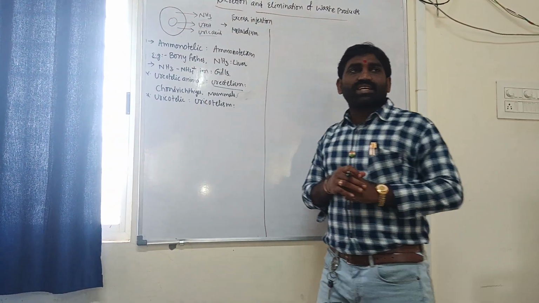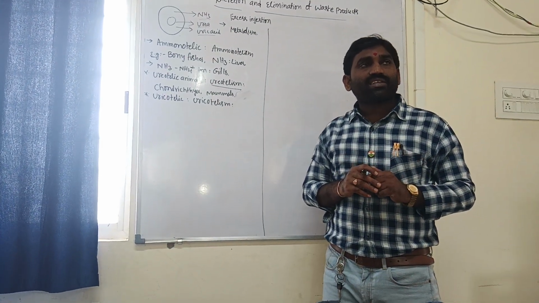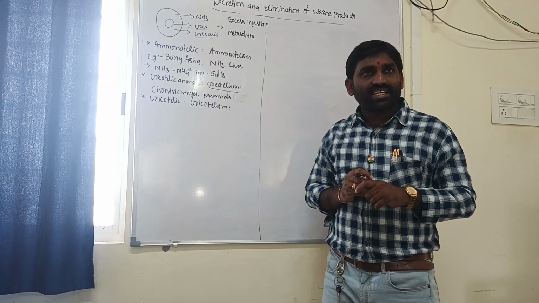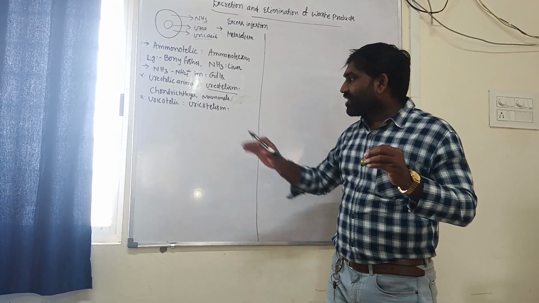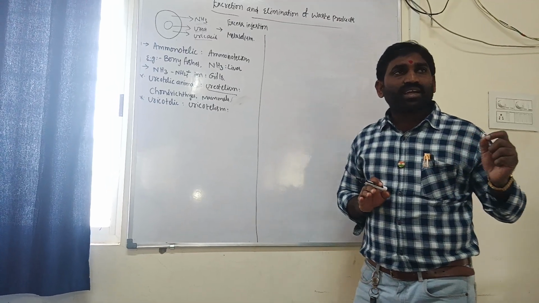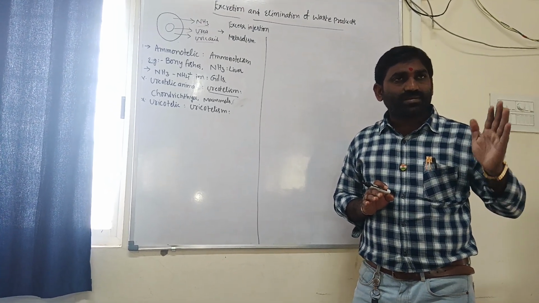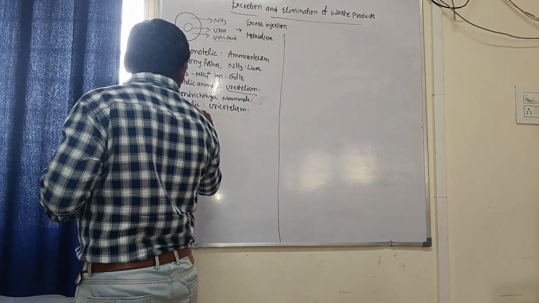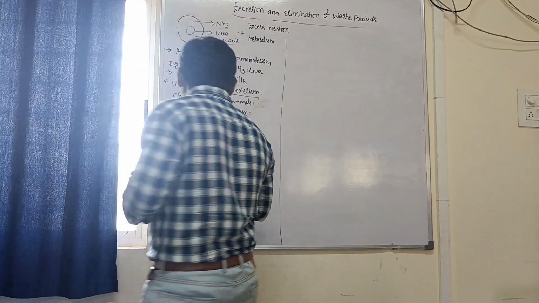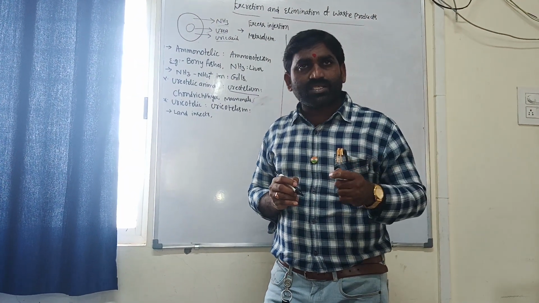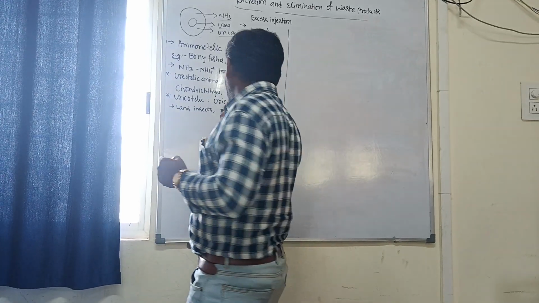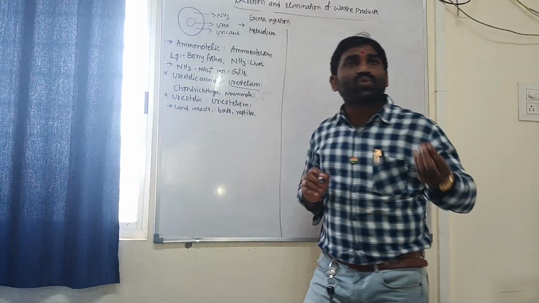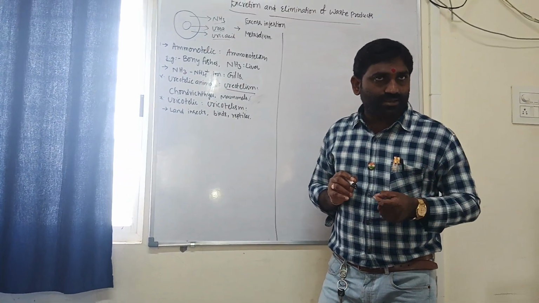Those animals that excrete their chief nitrogenous waste as uric acid are called uricotelic animals, and the mechanism is called uricotelism. Examples: land insects, terrestrial animals, and also birds and reptiles. Here, a very small amount of water is required for the elimination of uric acid.